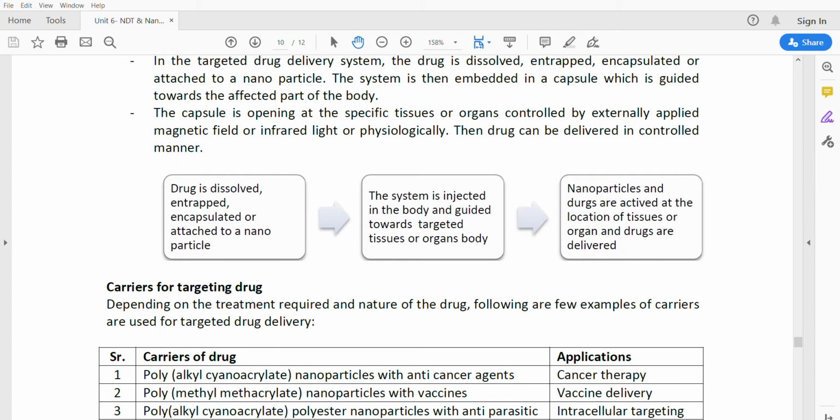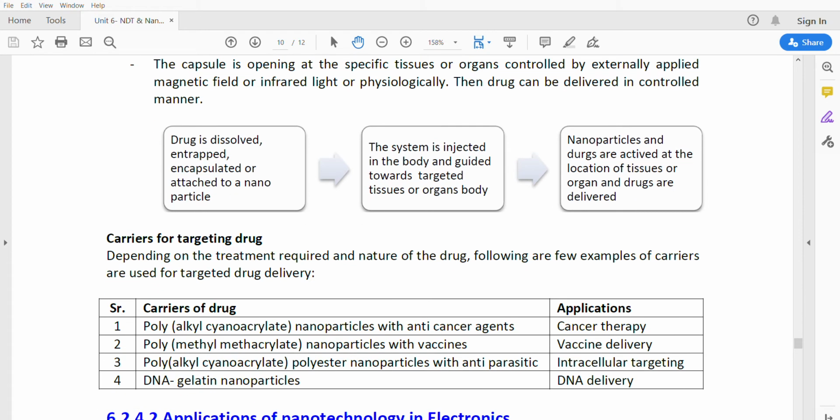Carriers of the targeting drug. So these are all the carriers of the targeting drug using the nanoparticles. Alkyl cyanoacrylate for anti-cancer therapy. Polymethyl methacrylate nanoparticles for vaccine delivery. Polyalkyl cyanoacrylate polyester nanoparticles for antiparasitic intracellular targeting. DNA gelatin nanoparticles for DNA delivery. These are all the different types of nanoparticles used in targeted drug delivery.